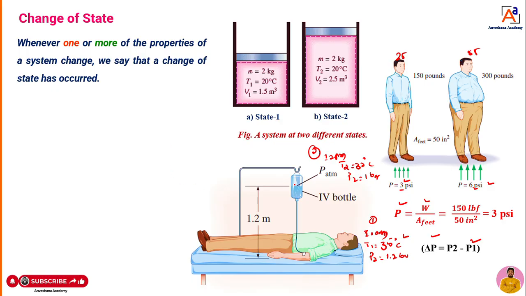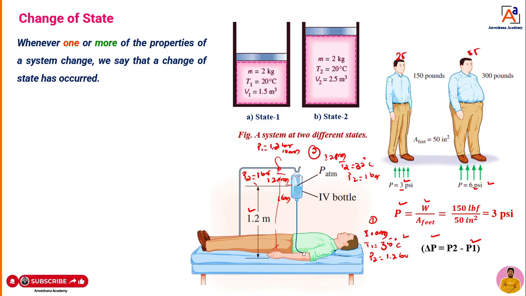One more example, dear students: when the doctor comes and puts a saline, the height of the saline, whatever it is filled, will be around 1.5 meter for example. When it is at 1.5 meter height, P1 is more. Example, I will take it as 1.2 bar. At 10 AM the pressure is 1.2 bar because the height is more. Assume that at 12 p.m., again after 2 hours, the height of the saline has decreased. Then the height becomes 1.2. That means when the height of the saline decreases, the pressure is going to change.